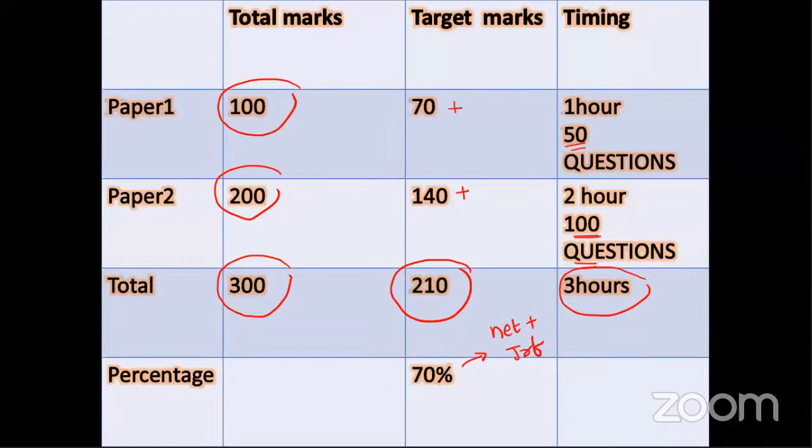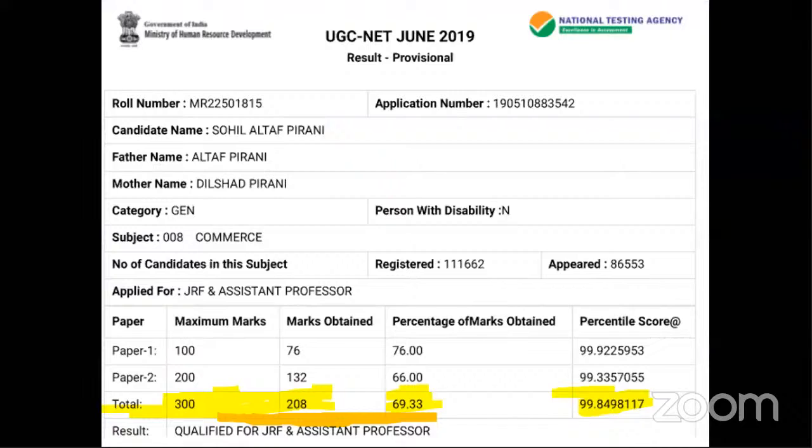Okay. So before starting your studies, you have to set a goal. You have to plan. You have to set your target so that you can achieve it. So see, even when I had given the exam, I had set the same target, and if you will see my result, this is my result. I qualified for net JRF.